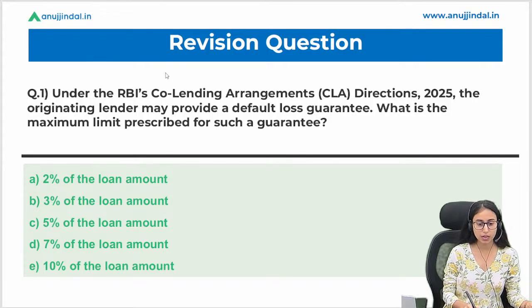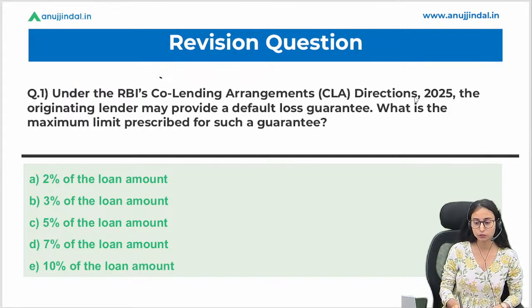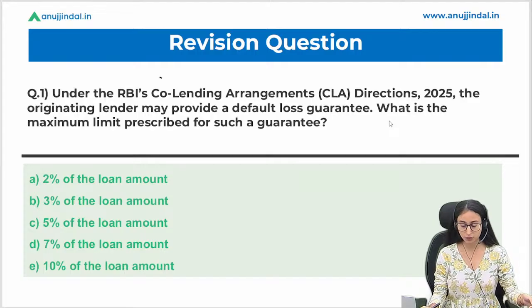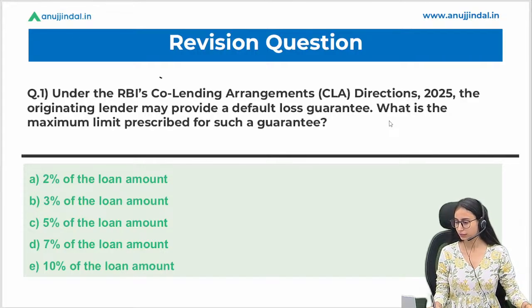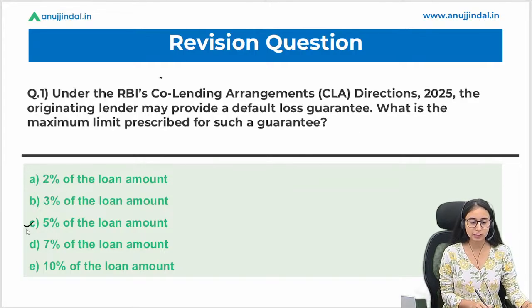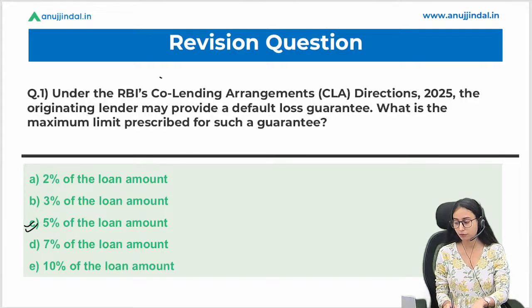So the first question is: under the RBI's co-lending arrangement directions 2025, the originating lender may provide a default loss guarantee. What is the maximum limit prescribed for such guarantee? Good everyone, great job. C is the right answer. They have to maintain a maximum of 5% of the loan amount as a default loss guarantee. They can maintain a default loss guarantee of 5% if they want.